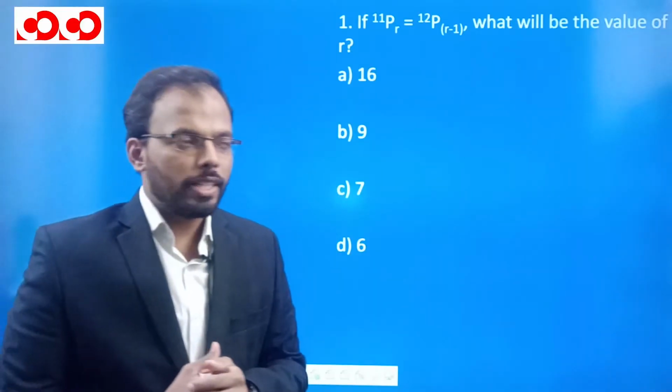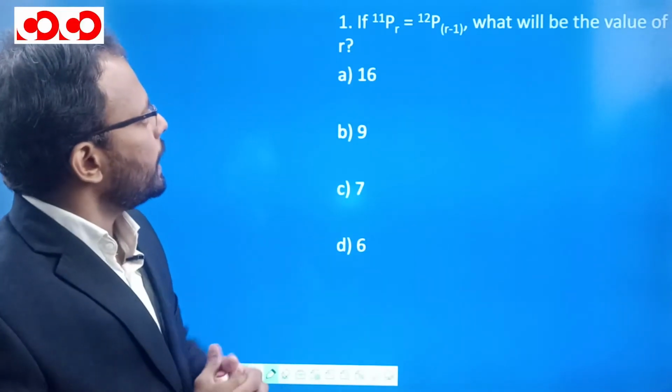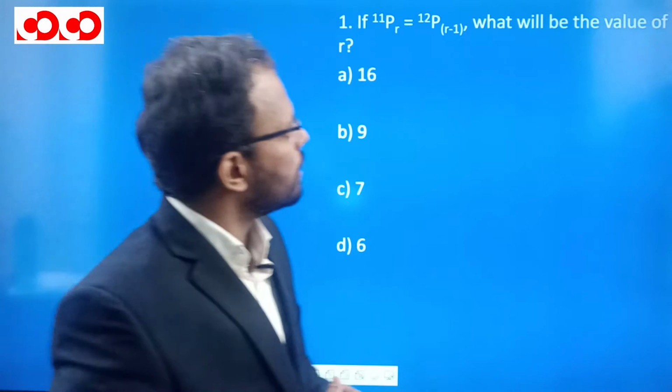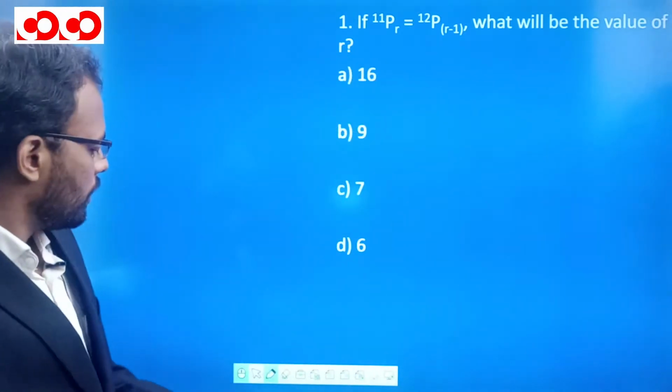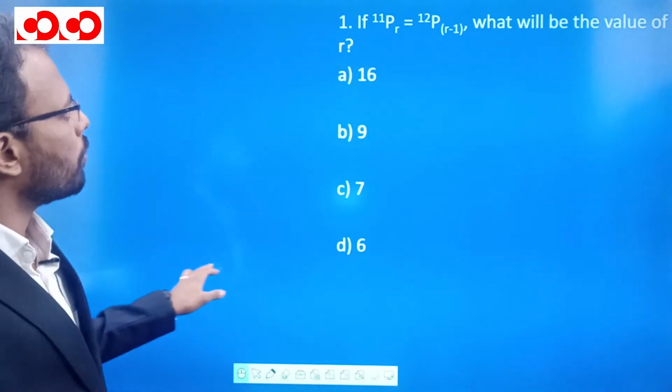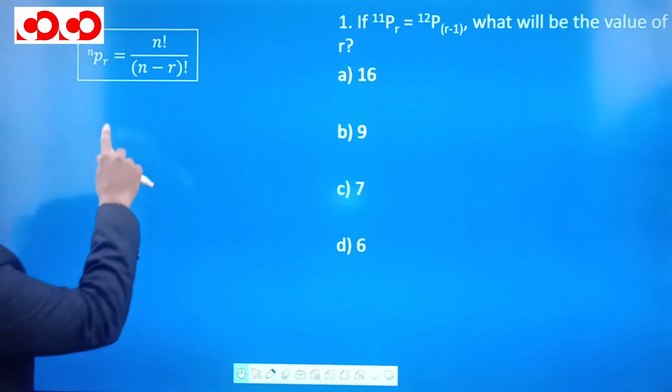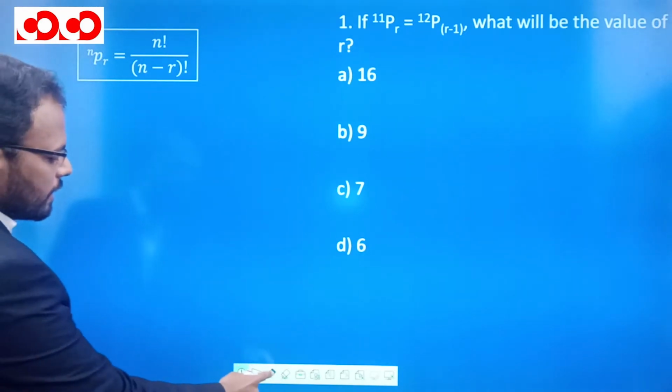So the first question is here. It is given that 11PR is equal to 12PR minus 1, then what is the value of R? Here we should know the formula of NPR. NPR is N factorial divided by N minus R factorial.